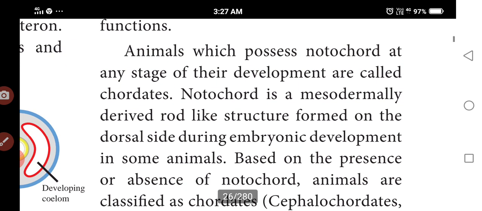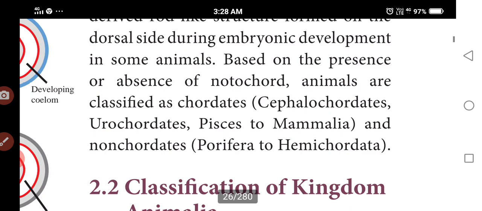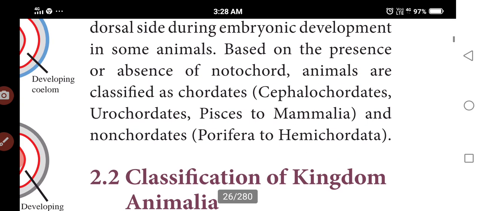So some animals possess a notochord. What is the notochord? It is mesodermal, a rod-like structure in the animal's body. Based on the presence and absence of the notochord, the animals are classified into chordates and non-chordates. Chordates means cephalochordates, urochordates, vertebrates to mammalia. Chordates means it has the backbone or notochord. So non-chordates means they do not possess the backbone.